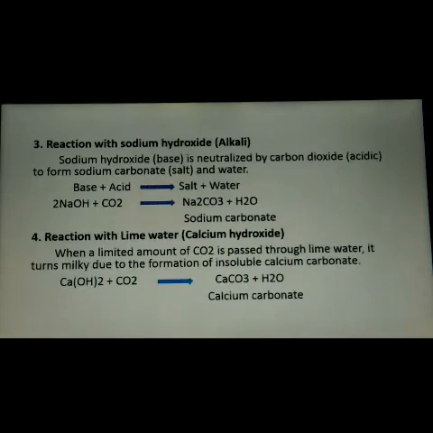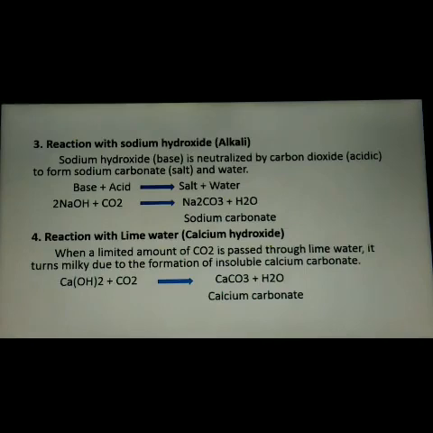Now let us move into the third property of carbon dioxide, that is reaction with sodium hydroxide. Sodium hydroxide is neutralized by carbon dioxide to form sodium carbonate and water. Sodium hydroxide is a basic one. Likewise, potassium hydroxide and magnesium hydroxide contain hydroxide and are said to be basic components, right? So when a base, that is sodium hydroxide or potassium hydroxide, combines with carbon dioxide, it forms sodium carbonate with the liberation of water.